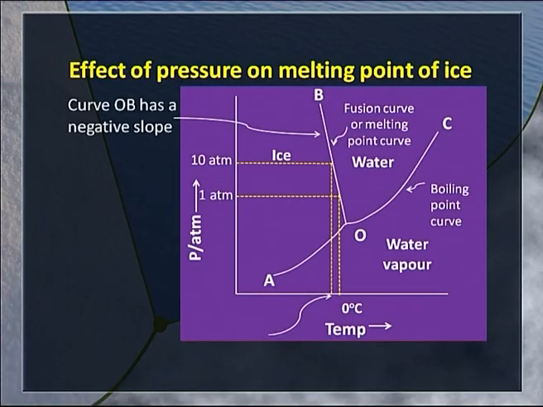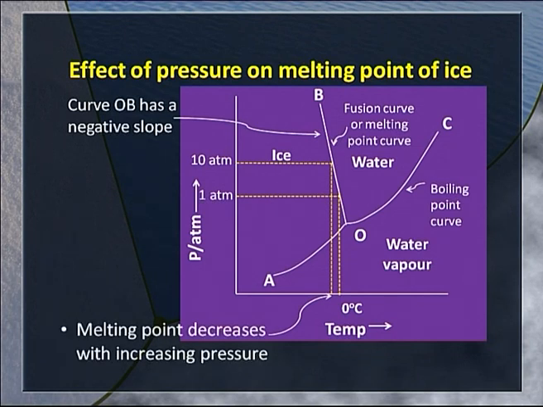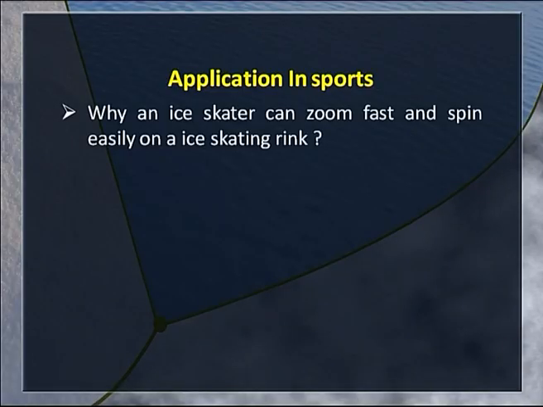Let us look at how pressure affects the melting point of ice. We look at the line OB, which is the fusion curve or the melting point curve. The curve OB has a negative slope, which clearly tells us that as the pressure increases, the melting point of ice decreases. Let us see the application of phase rule in sports. Why can an ice skater zoom fast and spin easily on an ice skating rink? This question I had posed in the beginning.